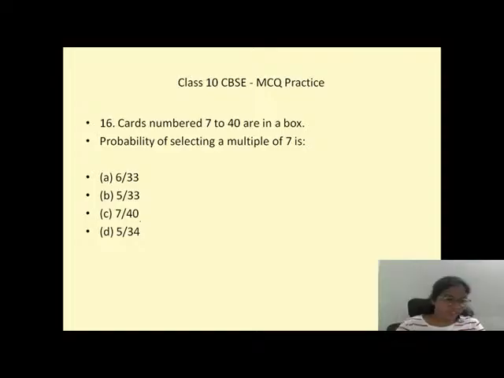Okay, done. 7 to 40. So from 7 to 40, how many numbers will be there? If you count, you will have 34 numbers. Probability of selecting a multiple of 7. Multiple of 7 means 7, 14, 21, 35, and the next one will be 42. No, 42 is greater than 40. I forgot 28. So 1, 2, 3, 4, 5, total 5. So 5 by 34. Option D is the answer. Very good.